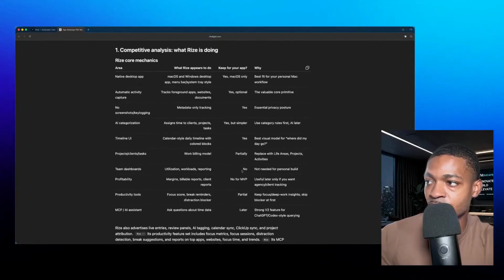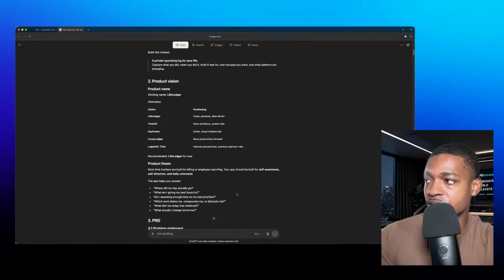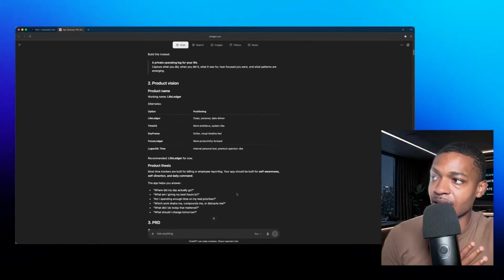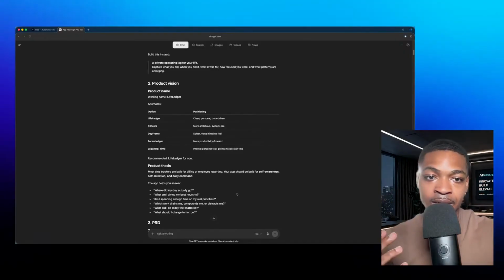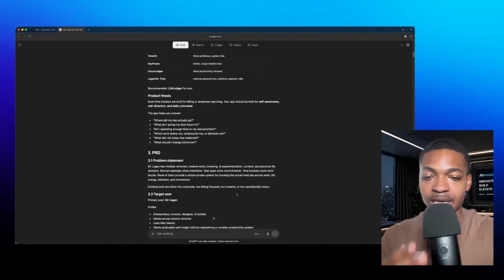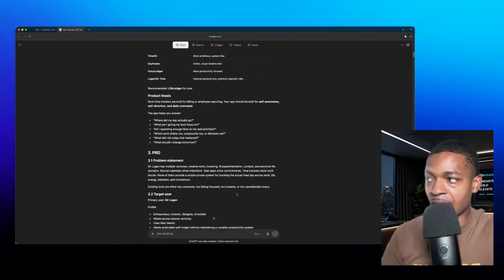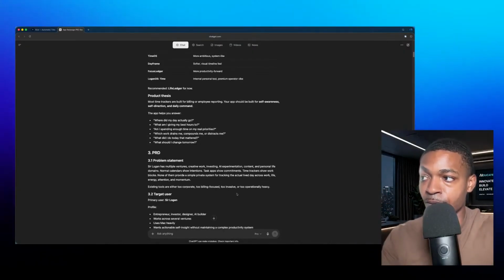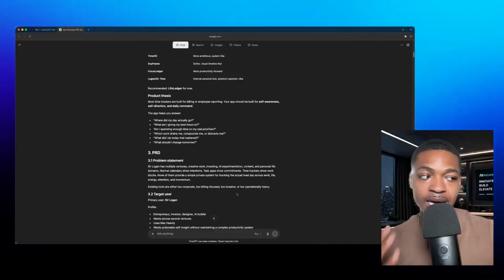Team dashboard, no. Profitability, no. Productivity tools, partial. MCP later. So basically, it is giving me an entire architecture overview of how I can build this same thing for me.